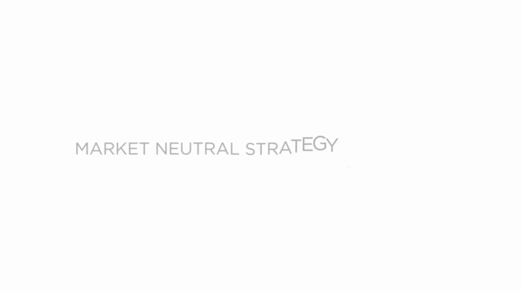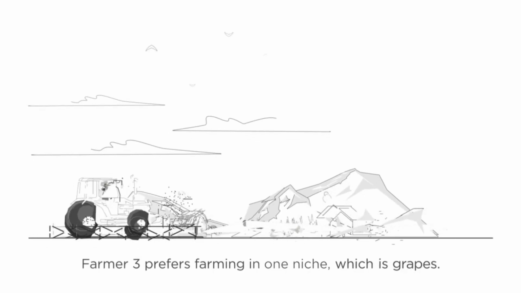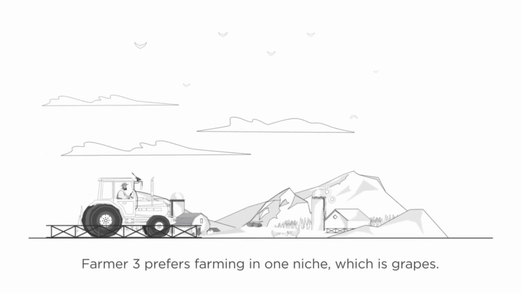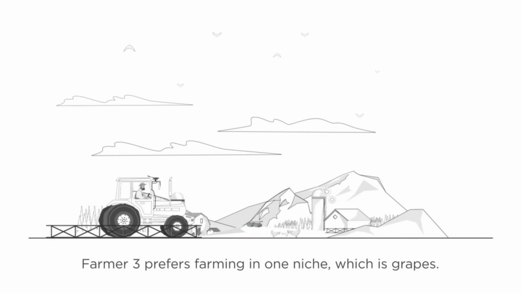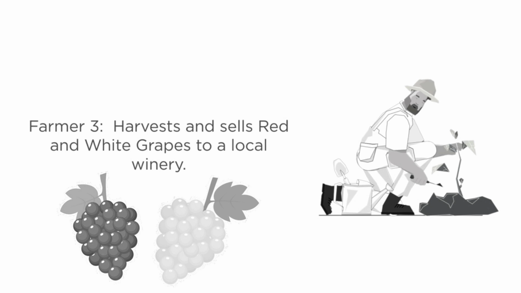Market neutral strategy explained. Market neutral strategies have a net total market exposure of 0%. Farmer 3 prefers farming in one niche, which is grapes. Farmer 3 harvests and sells red and white grapes to a local winery.